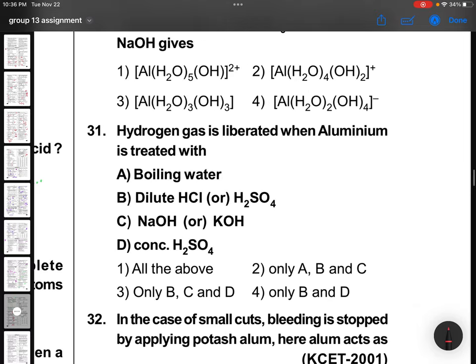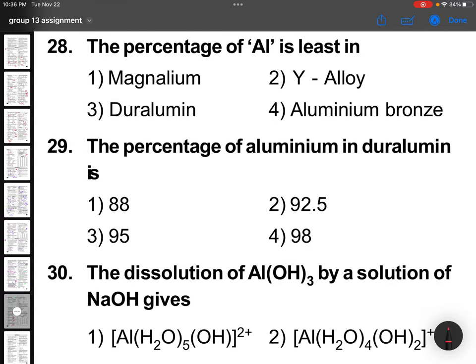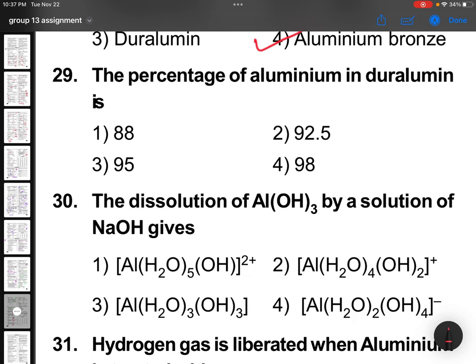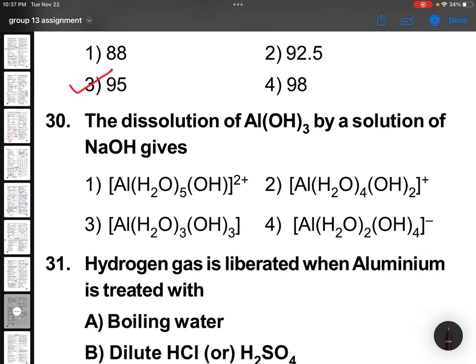These questions we are discussing up to 32, we will discuss and close. The percentage of aluminum is least in, now these are not there. These alloys are not mentioned in NCERT, but you can remember aluminum bronze, because their copper is around 90%, aluminum is 10 to 15%. The percentage of aluminum in duralumin is around 95%. Okay, now 4% will be copper, remaining 1%, 0.5, 0.5 manganese and magnesium.